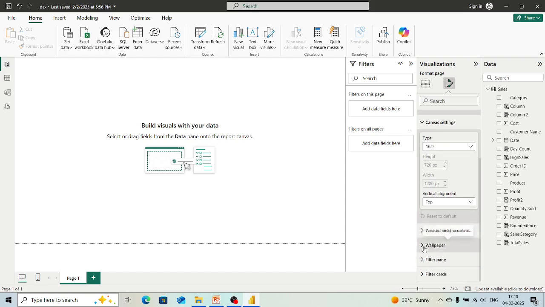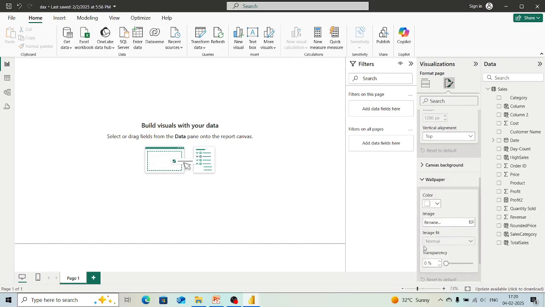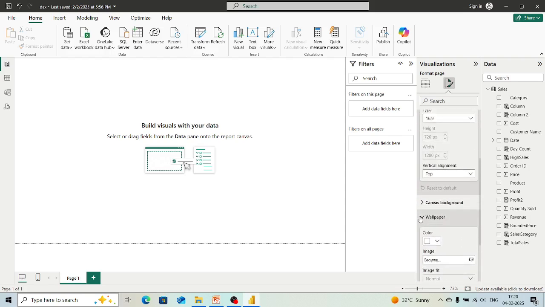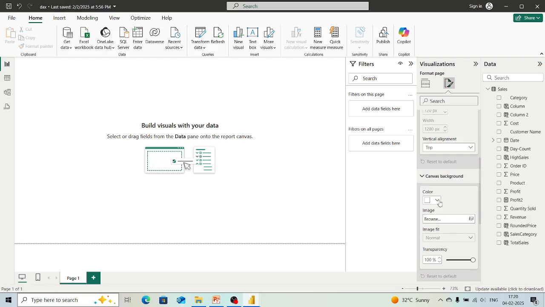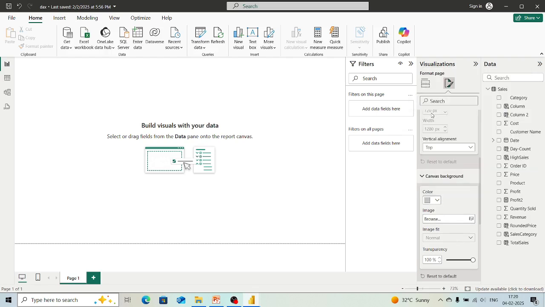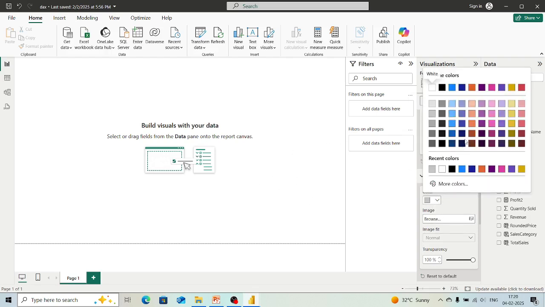We have the option of wallpaper, filter pane, filter cards. Whenever we are going to work with it, then we will understand. For right now, we are going to change the canvas background. If we want to change the color, then we can go from here. Like, if we change it now, as I have selected this color, but still we cannot see that. Let's take this color,